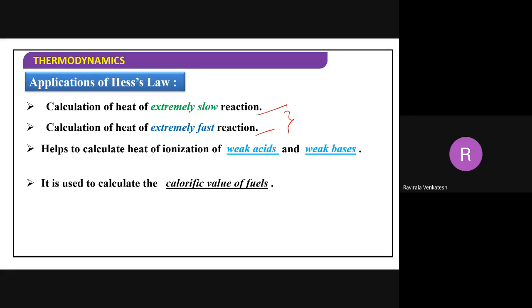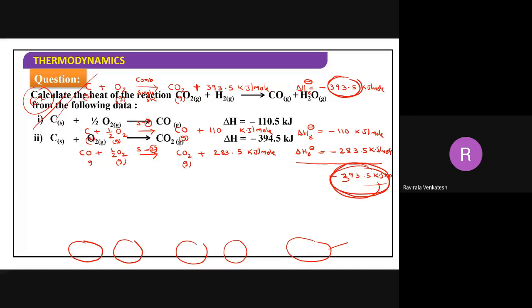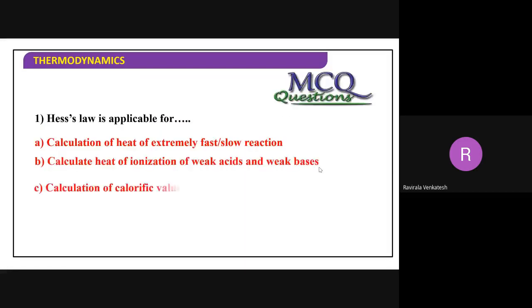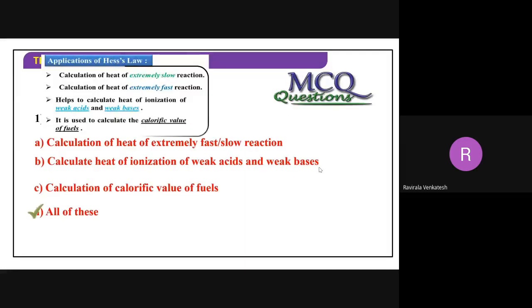It also helps to calculate the heat of ionization of weak acid. This is not in the syllabus, you can leave it. This is important: we can calculate the calorific values of any number of things. This is about the Hess law.